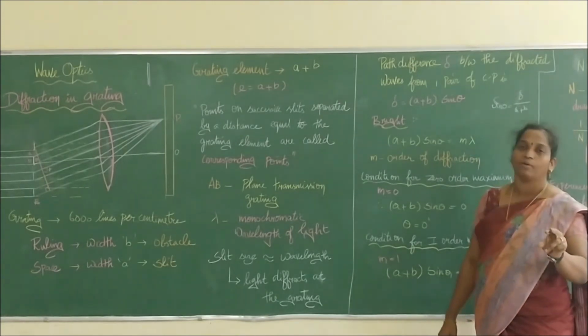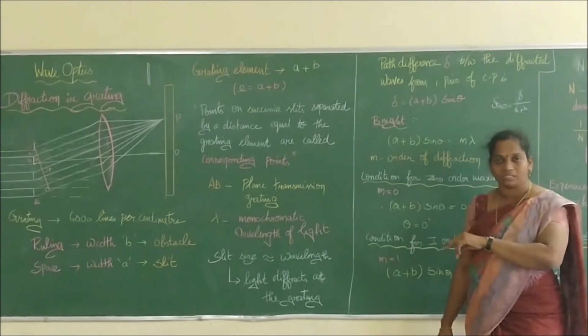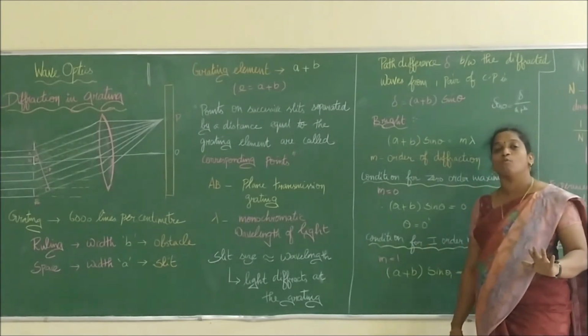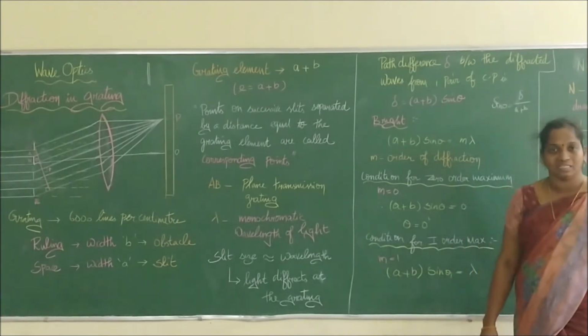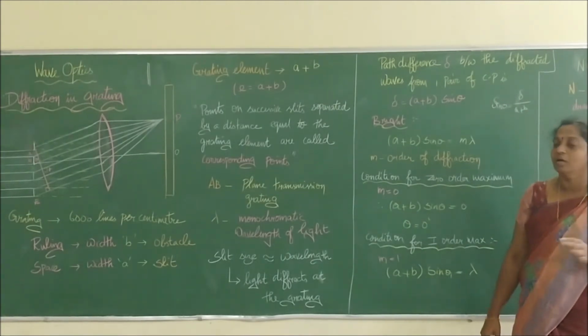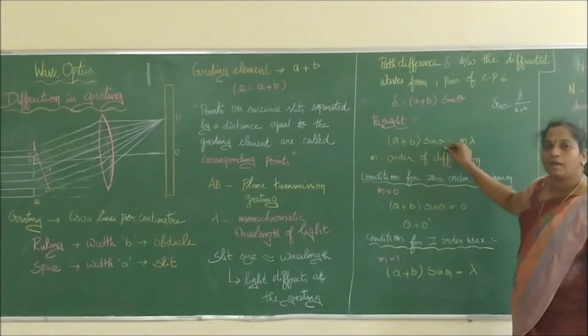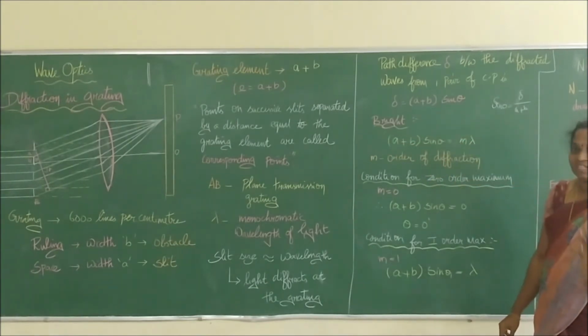So till now we have studied n lambda. N is also an integer, taking the values 0, 1, 2, 3, 4, etc. Here also M is the same, the order, an integer taking the values 0, 1, 2, 3, 4, etc. Is it clear? Since we are going to use N for the number of rulings, here we are writing the order in terms of M. Just a representation, right? Don't confuse it.